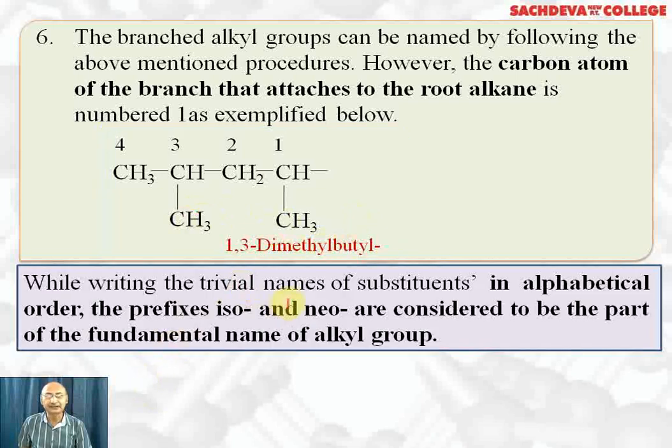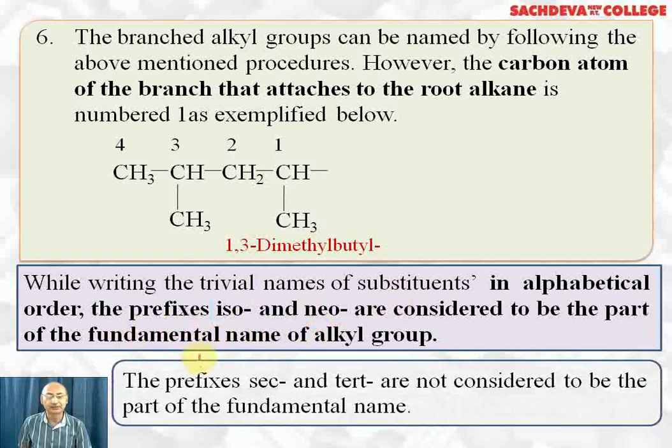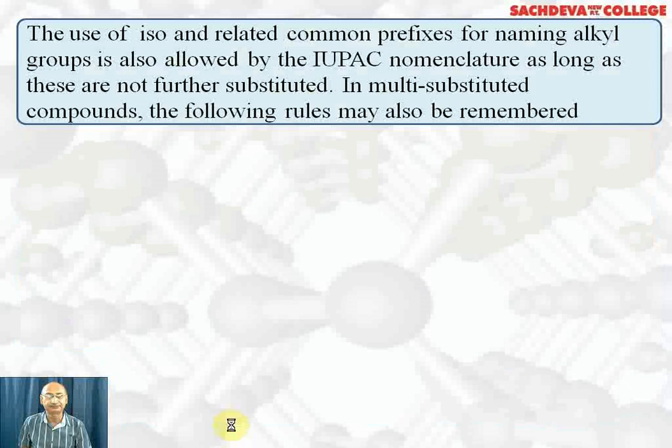While writing the trivial name or common name of the substituent in alphabetical order, the prefixes iso and neo are considered to be part of the fundamental name of alkyl groups. The prefixes secondary and tertiary are not considered to be part of the fundamental name. The use of iso and related common prefixes for naming alkyl groups is also allowed by the IUPAC nomenclature as long as these are not further substituted.